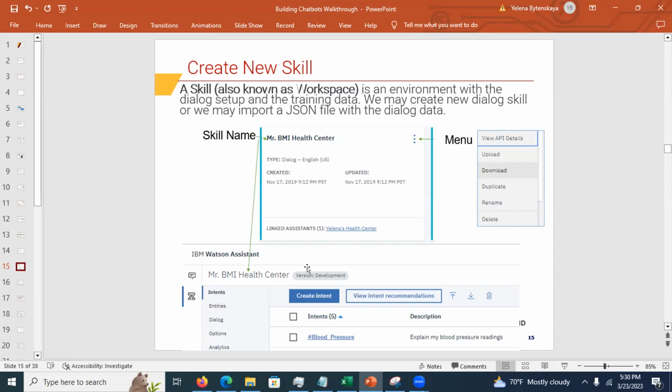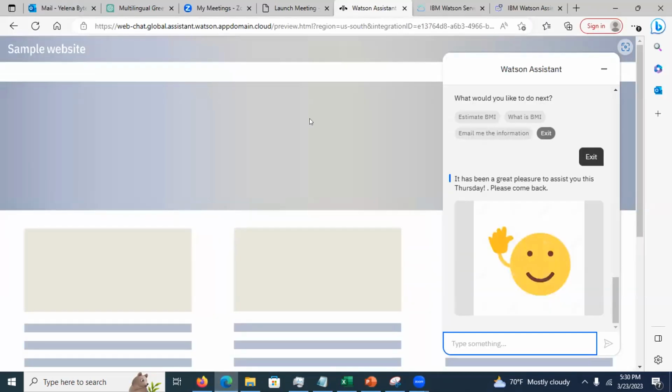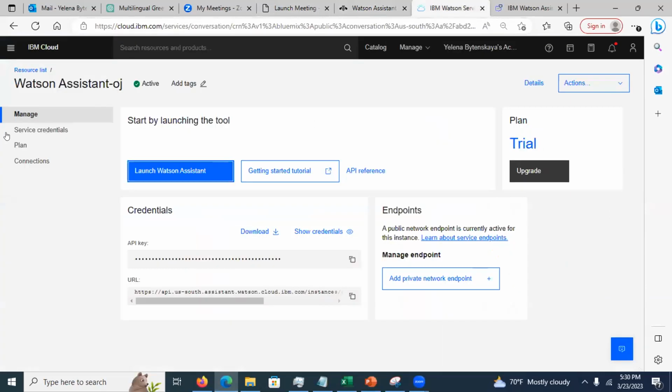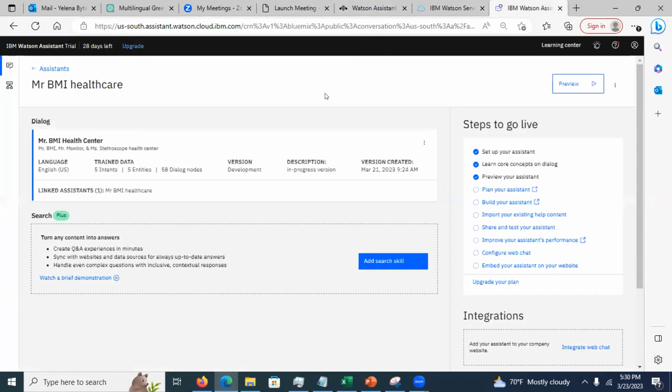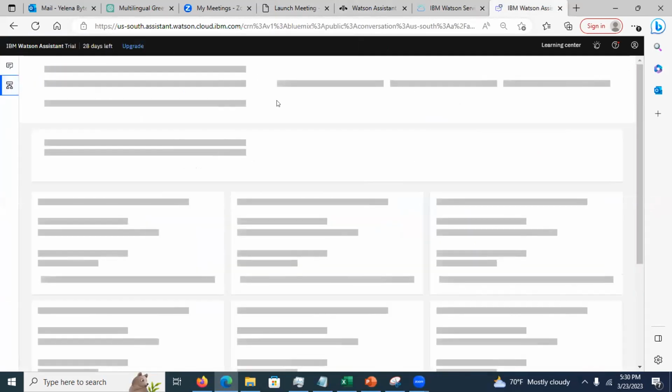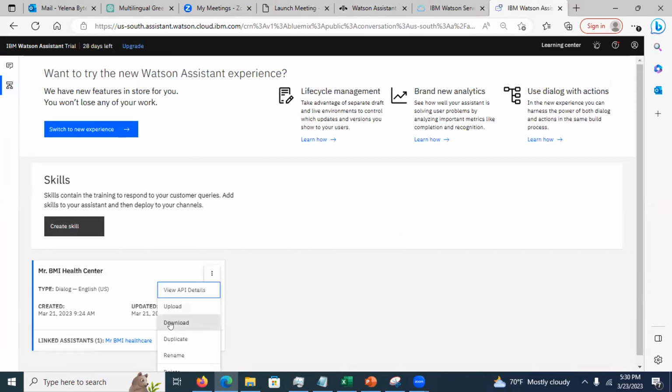Okay, and I have to show you this thing because this is important. So let me go to this here. So I launched my service, right? This is important. Some of you are gonna ask how you're gonna get this file to submit. Before I forget, this is my skill that I created for Mr. BMI Health Center. If I click over here, I click download, this is gonna download this dialog JSON file. And this is a file that you will have to submit as your assignment.